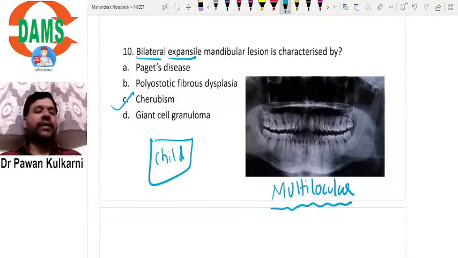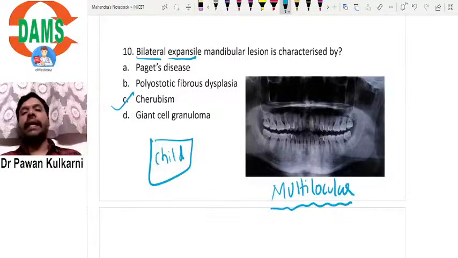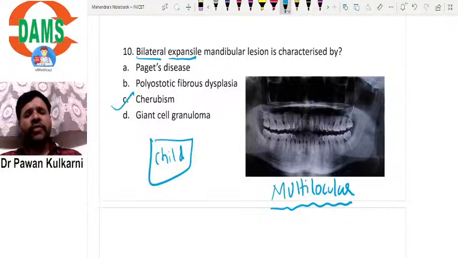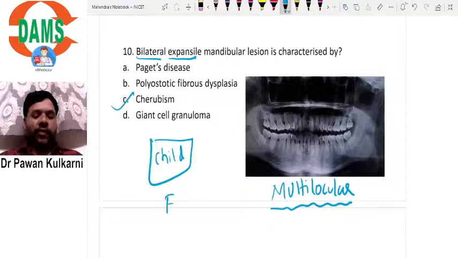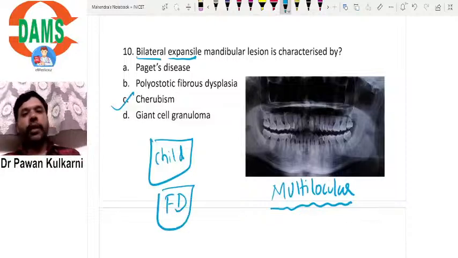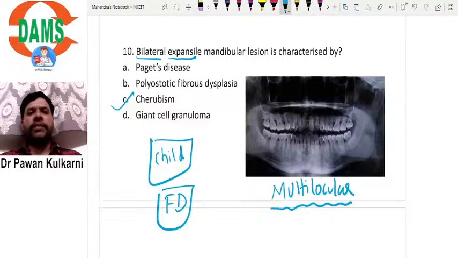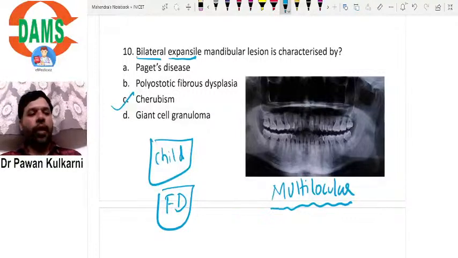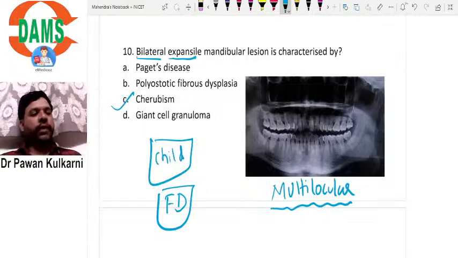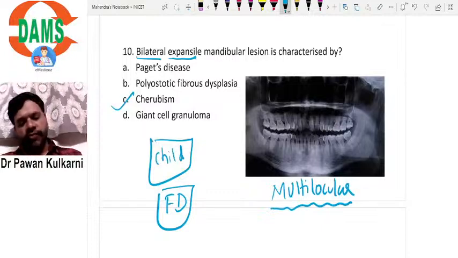So these words are characteristic. Bilateral, multilocular, expansile, mandibular lesion is a characteristic feature of cherubism. And all of us know cherubism is now classified as a type of FD, fibrous dysplasia. There are basically three types of fibrous dysplasia: monostotic, polyostotic, craniofacial. Now the fourth one that has been added is cherubism. So cherubism is considered now a type of fibrous dysplasia.